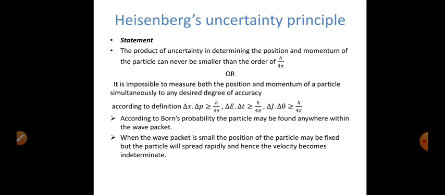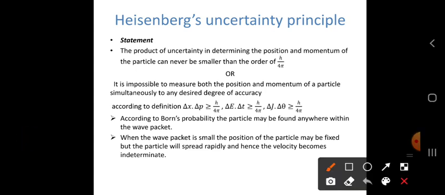The product of uncertainty in determining the position and momentum of the particle can never be smaller than the order of h by 4 pi. See here, the product of uncertainty in position and momentum can never be less than h by 4 pi. That is the meaning of this. It means their product is always greater than that.